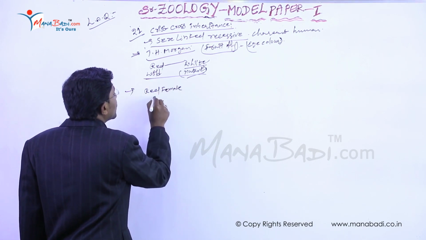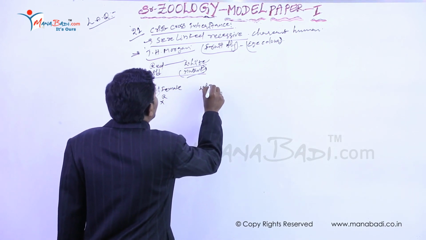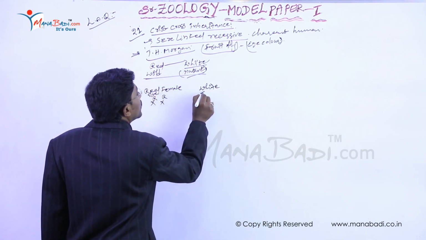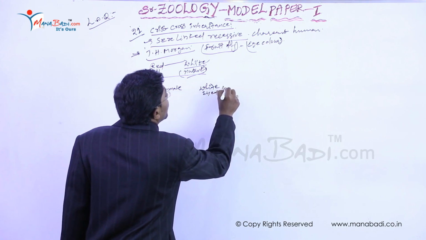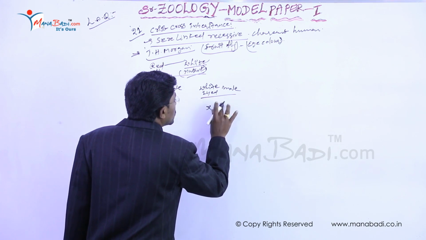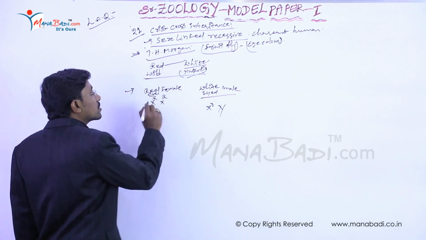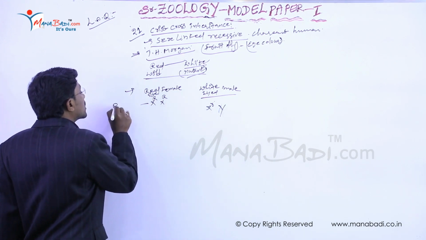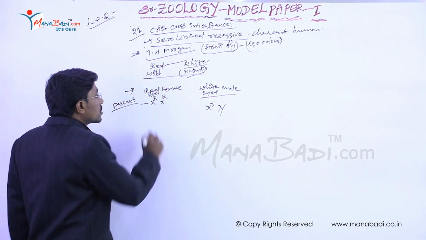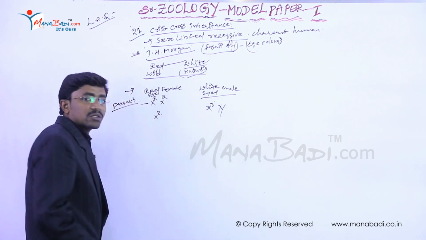The symbol is a capital R, and the second one is the white-eyed male. So the genes are like this. Small r is the mutant, white color. He crossed these parents. First of all we follow the gametes. These are the homozygous chromosomes.